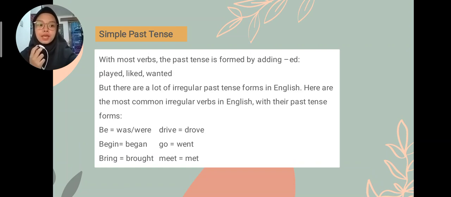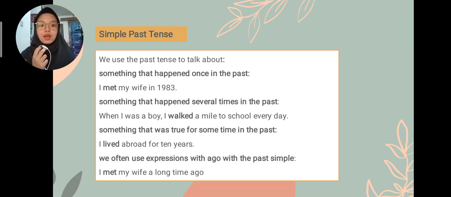Go, went. Meet, met. We use the past tense to talk about something that happened once in the past. For example, I met my wife in 1983. We use the past tense to talk about something that happened several times in the past. For example, when I was a boy, I walked a mile to school every day. We use the past tense to talk about something that was true for some time in the past. For example, I lived abroad for 10 years.